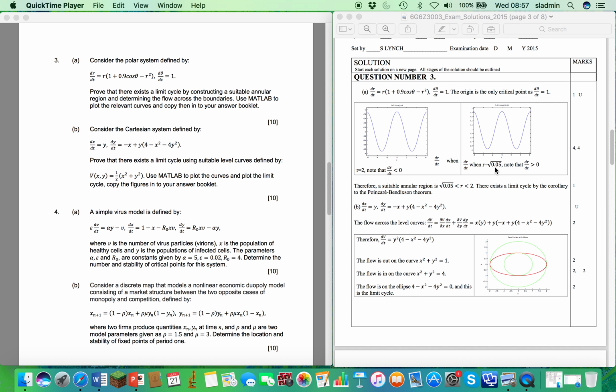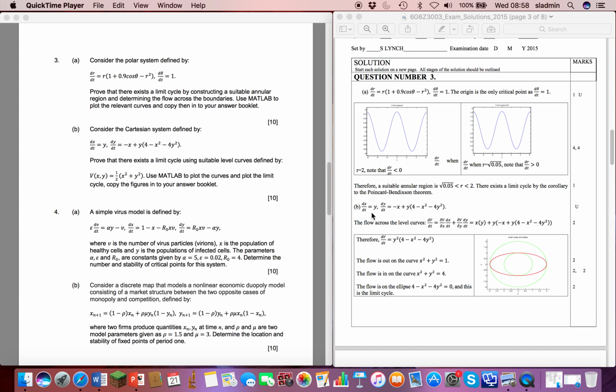Now we look at r equal to the square root of 0.05. We substitute r equal to the square root of 0.05 in here, and we plot this function. Now you can see that this function is always strictly positive, because here's 0. So dr/dt is positive on r equals the square root of 0.05. So that means that we have an annular region. The origin is the only critical point, so where can the trajectories go when they enter this annular region? The only place they can go is to a limit cycle. So there exists a limit cycle by the corollary to the Poincaré-Bendixson theorem.